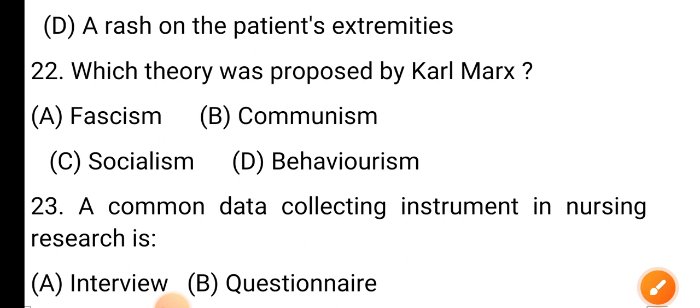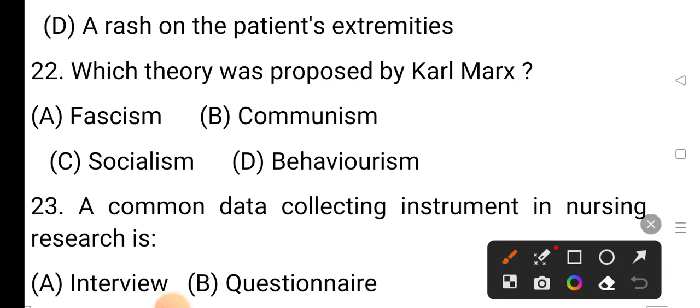Question number 22. Which theory was proposed by Karl Marx? Option A is fascism, option B is communism, option C is socialism, option D is behaviorism. The correct answer is option B, communism.